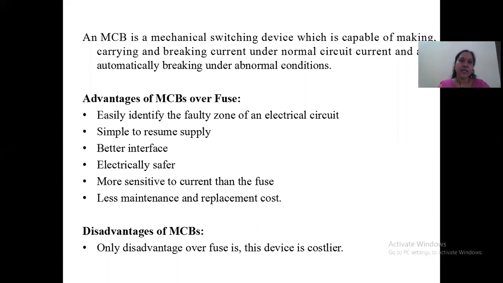An MCB is a mechanical switching device which is capable of making, carrying, and breaking current under normal circuit conditions, and also automatically breaking under abnormal conditions.